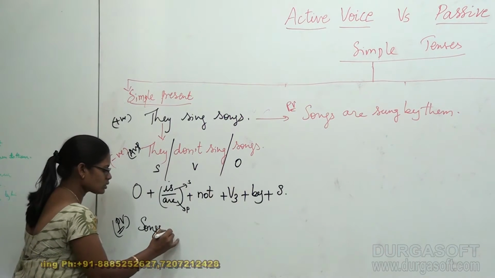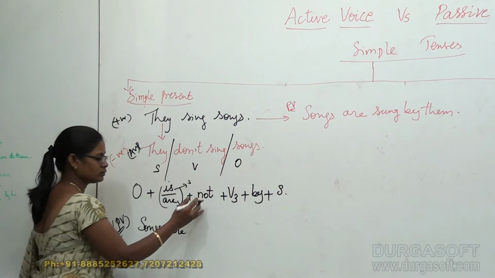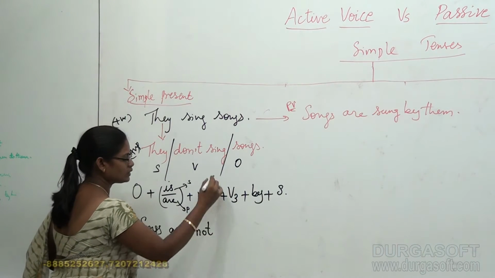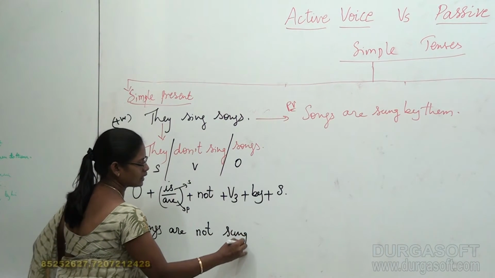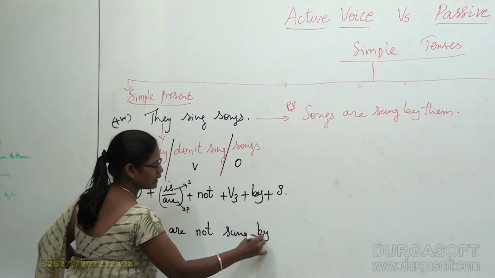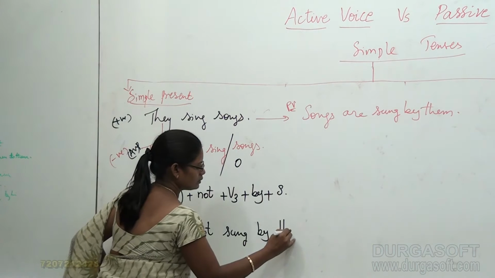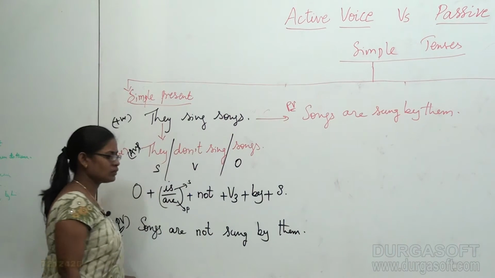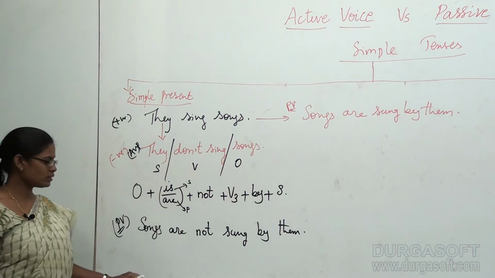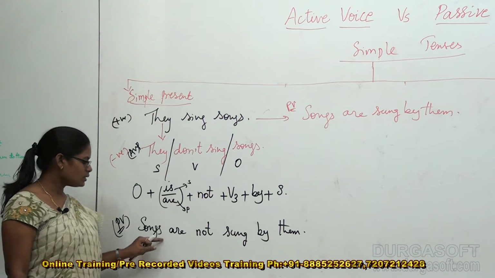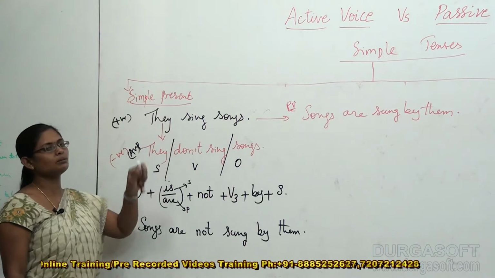So songs are not, V3 of sing is sung, bring by as it is, and subject they becomes them. This is what we have discussed, right? So songs are not sung by them.